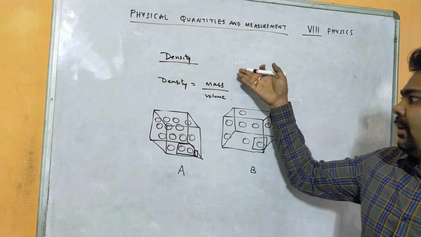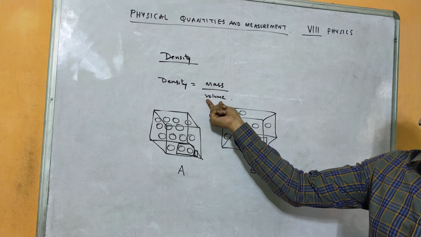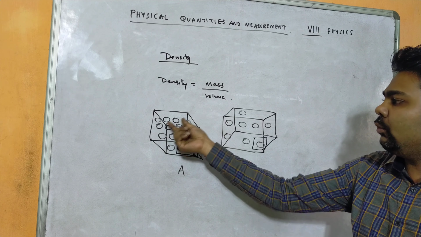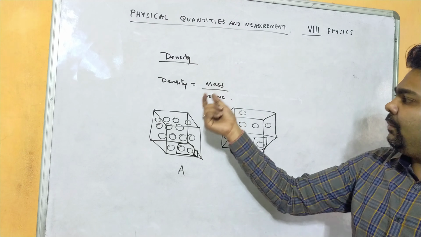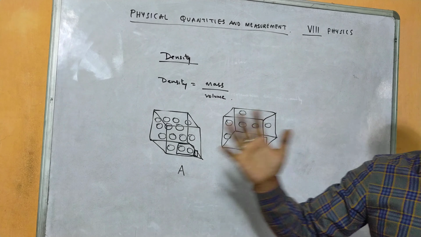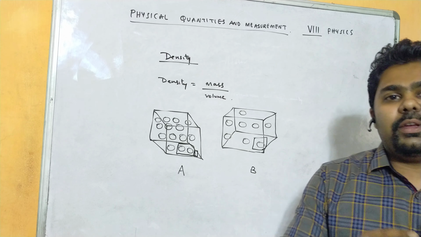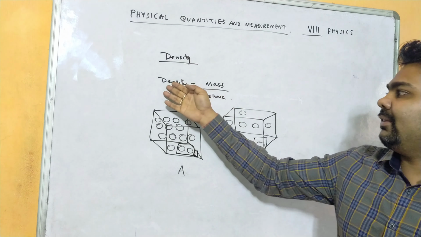Density is defined as mass per unit volume. If in a small volume the objects are very closely packed, then we say that density is more. Similarly, if the volume is more, if the space is more, and the objects are very far away from each other, then we consider it to be less density.